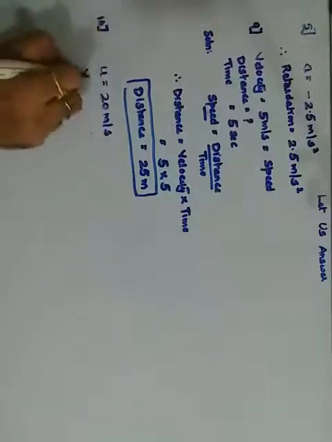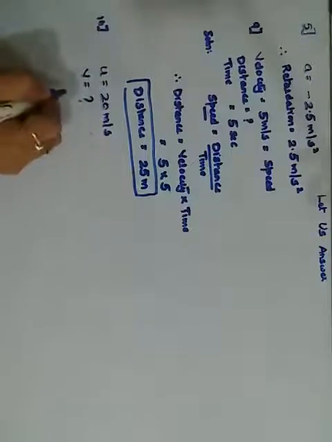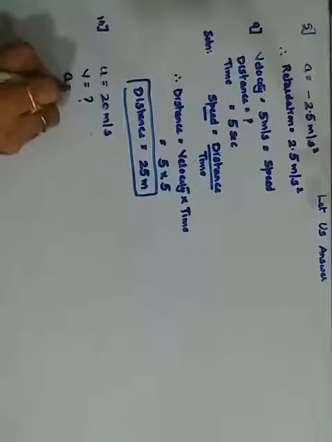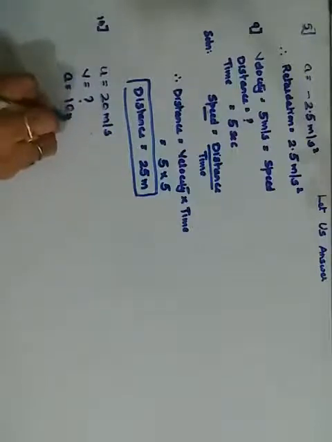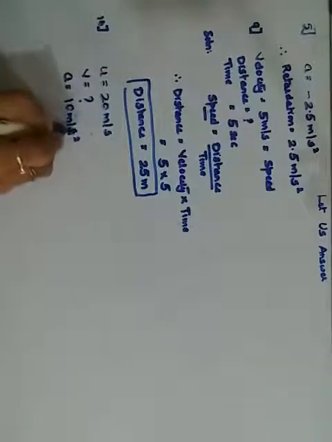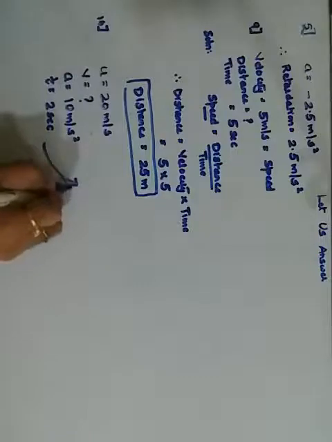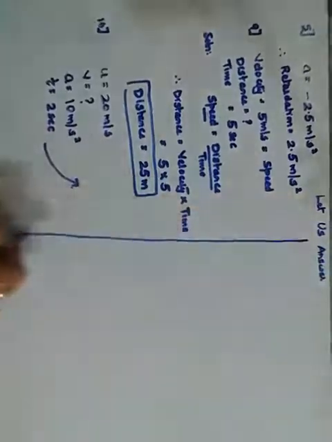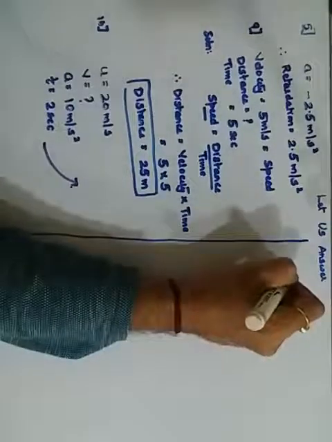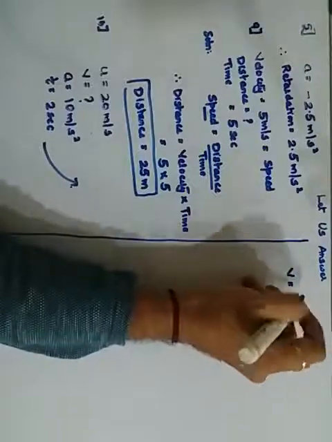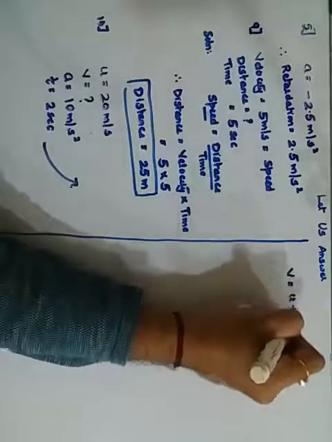we are supposed to find v. It retards uniformly at a rate, the acceleration given is 10 meters per second square. Then find the velocity after the time interval of 2 seconds. Okay, so the data is over here. I am solving on the other side. So here I apply the first equation, v is equals to u plus at.